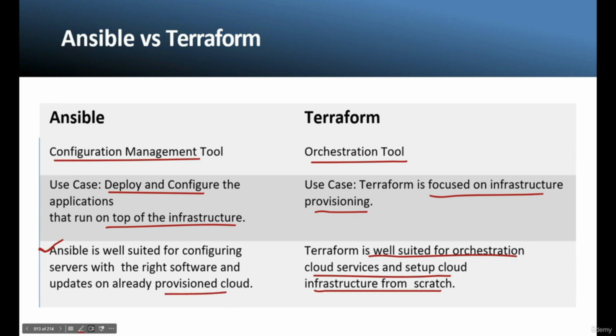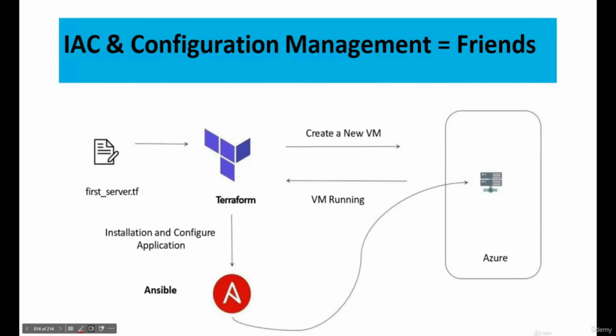So if you want to create a virtual machine, then Terraform is the best choice. And once this virtual machine is created, if you want to install some set of software, then Ansible is a good choice. Apart from that, in Terraform we have one concept called provisioners, using which we can do the configuration part also for the virtual machine. In the upcoming videos, we are going to have a very detailed discussion of provisioners.